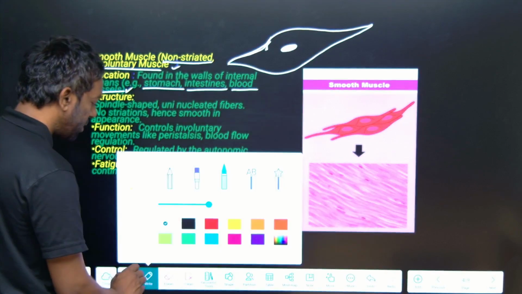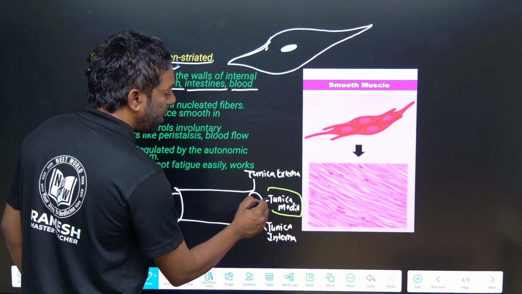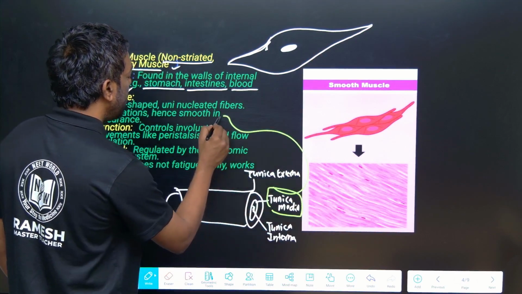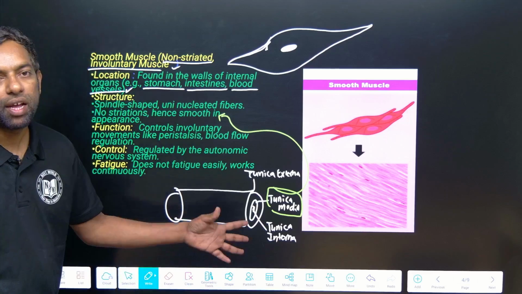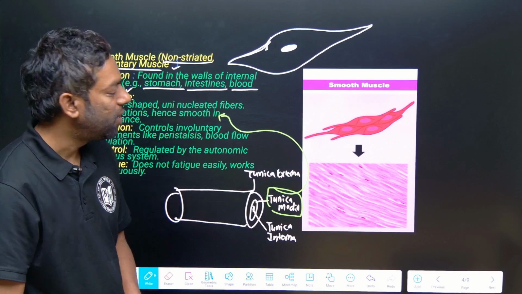The middle layer, tunica media, is the smooth muscle in the blood vessel.